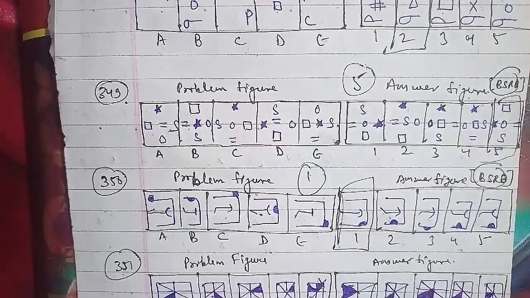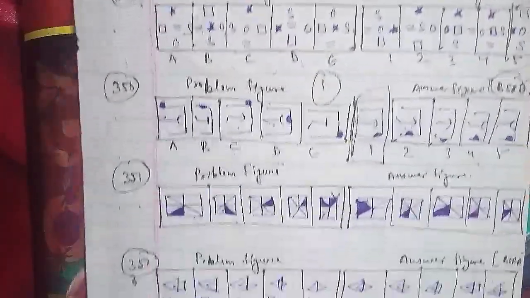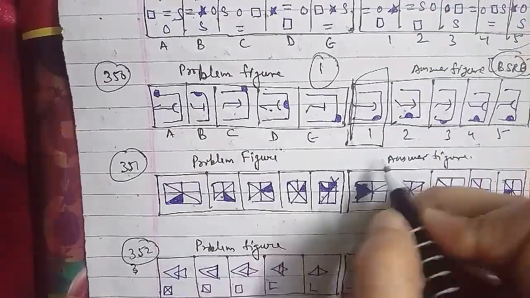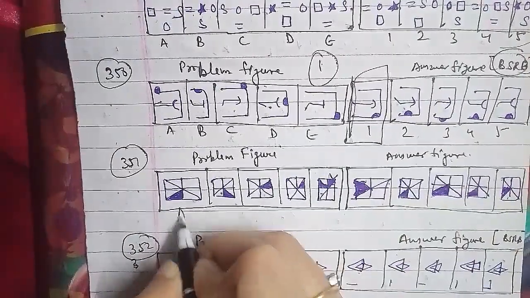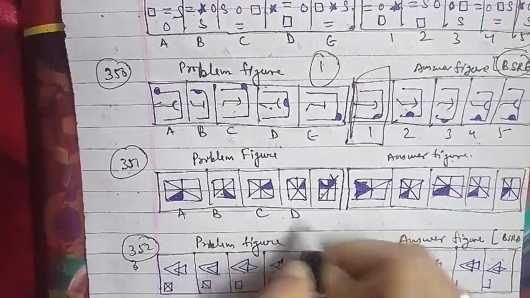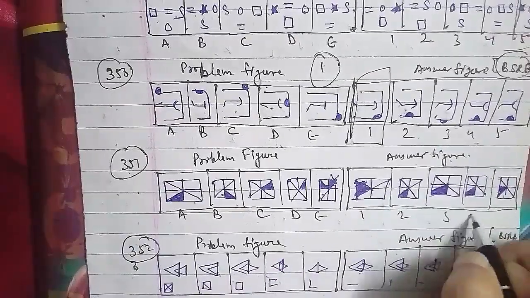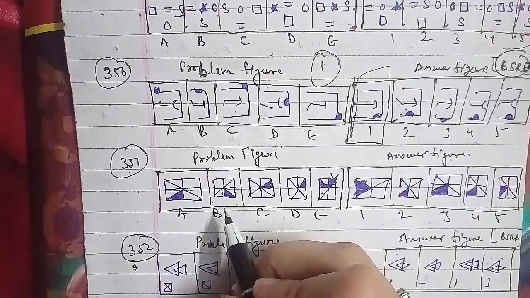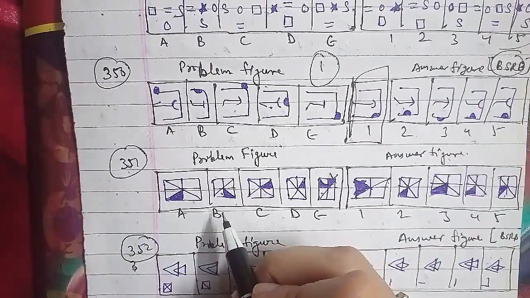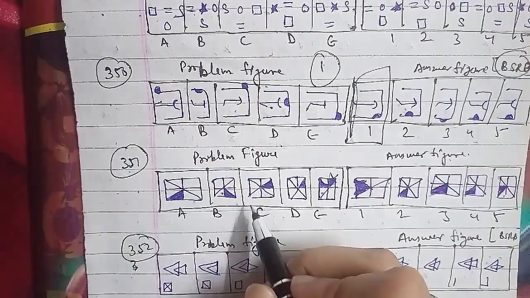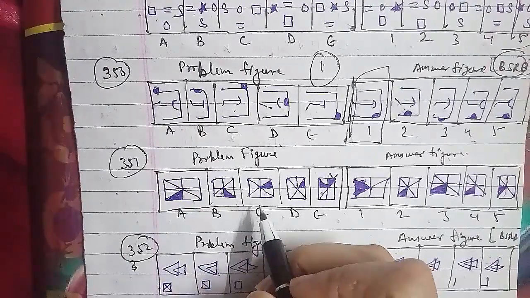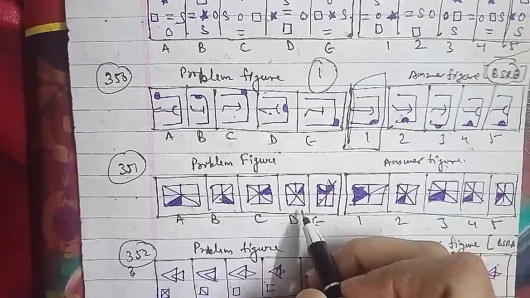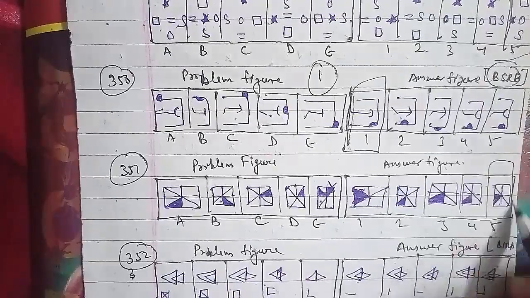Next, moving ahead with another one, that is your 351st question of the session. These were the problem figures and these were the answer figures, where the problem figures are A, B, C, D, E and the answer figures are 1, 2, 3, 4 and 5. They are divided and shaded, and the shading moves 1 and 2 steps anti-clockwise alternatively, and the line which disappears moves 2 and 1 step anti-clockwise alternatively. So after the E figure, the fifth figure will be the right answer for this question.